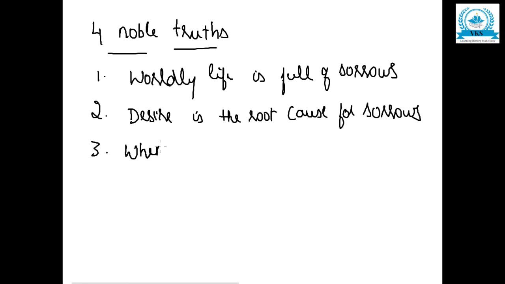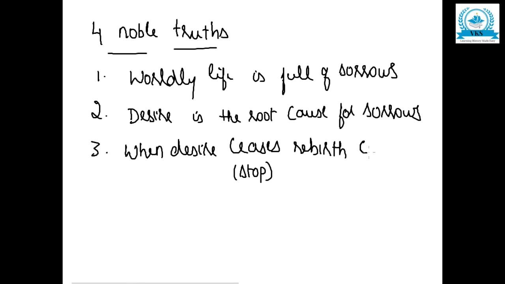When desire ceases, means stops, when you have no desire, rebirth also stops. That is, when you don't have desire, you don't have sorrows, then you naturally attain moksha. So there is no rebirth.